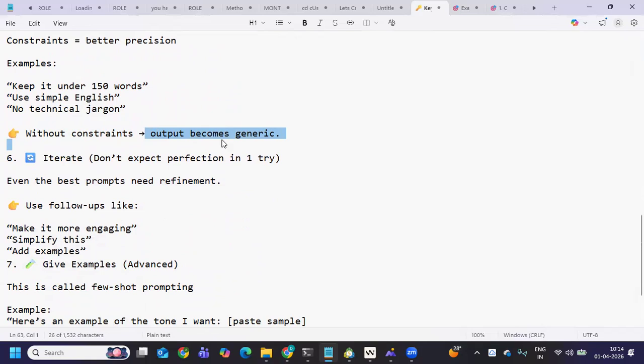Now, practice around this. Try to implement. After you get the result, try to iterate. Don't expect perfection in one try, because it gives a response in the format that it knows. That output might be necessary for us, or some of it might not be important for us. Now you have to use follow-ups on that.